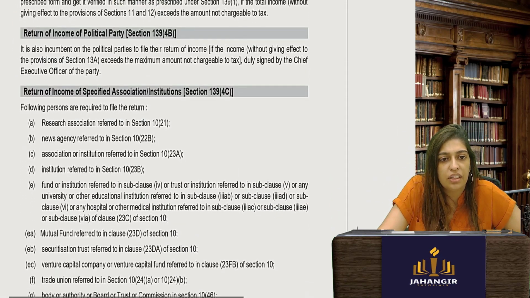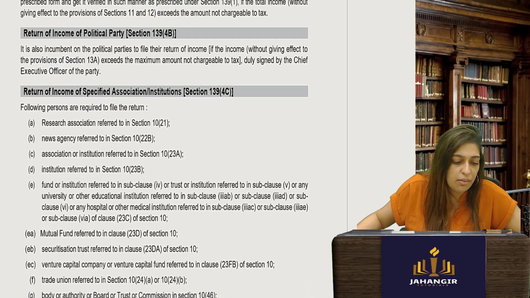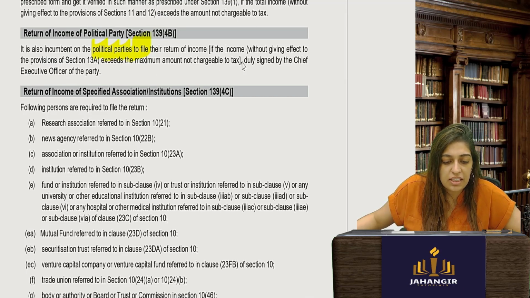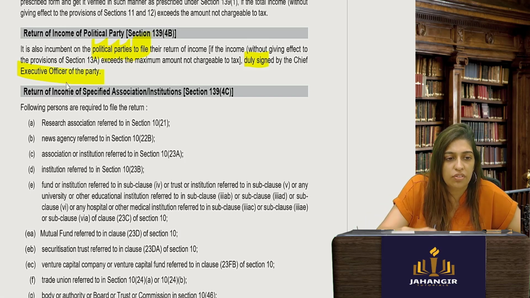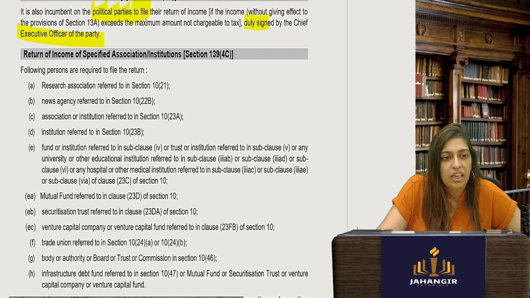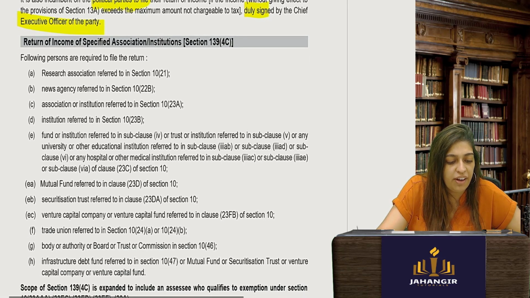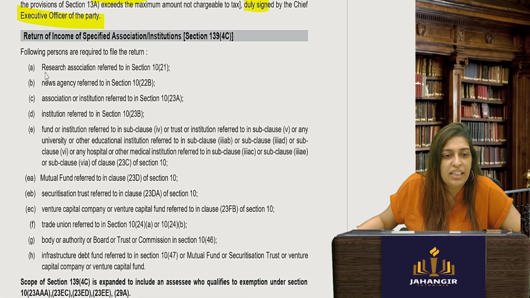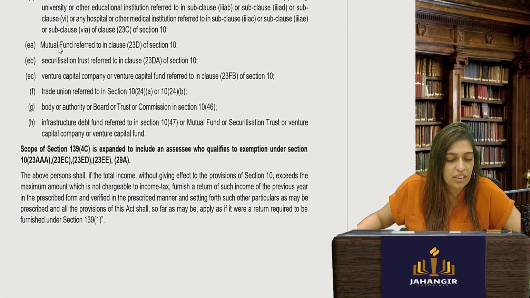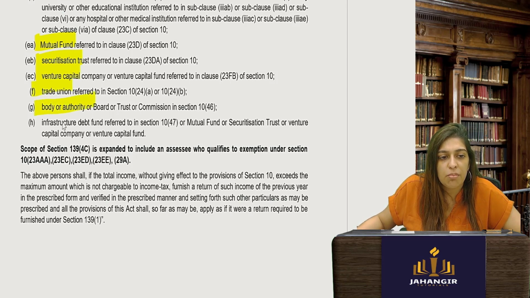Then under 139(4B), all political parties also have to file their return of income if it exceeds the amount not chargeable to tax, duly signed by the chief executive officer of the party. Return of income also has to be filed by others. There is no person who can say that, no, I don't have to file. All of them: associations, institutions, research associations, mutual funds, securitized trusts, venture capital funds, trade unions, any body or authority or a board, infrastructure debt fund, everyone.